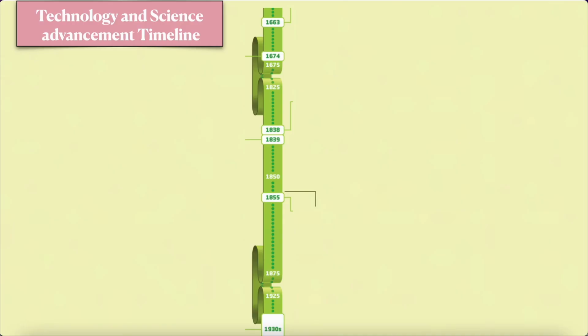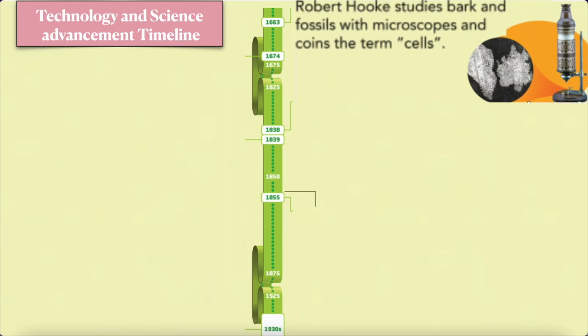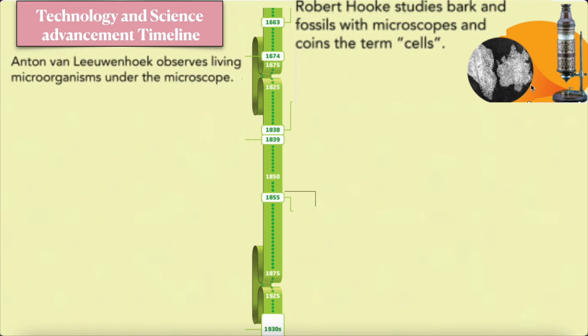Here we are going to see a timeline of how technology and science advanced. In the year 1663, Robert Hooke, a scientist, studied bark and fossils with a microscope, and he came to understand that everything is made up of cells. Robert Hooke was the person who coined the term cells. Then in 1674, Anton van Leeuwenhoek observed living organisms under a microscope. What he basically did is, he said that the cells are living, whereas Robert Hooke thought they were not living.